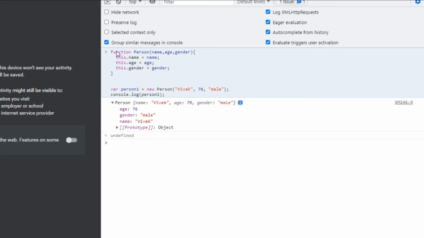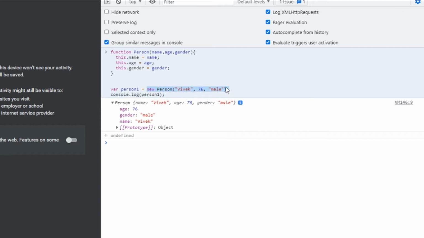If you see the code here, we have created a constructor function Person with the properties name, age and gender. Whenever we want to create a new object of the type Person, we need to create it by using a new keyword.